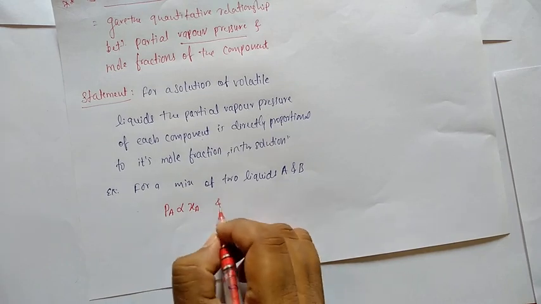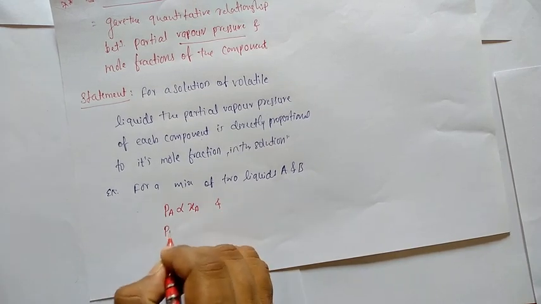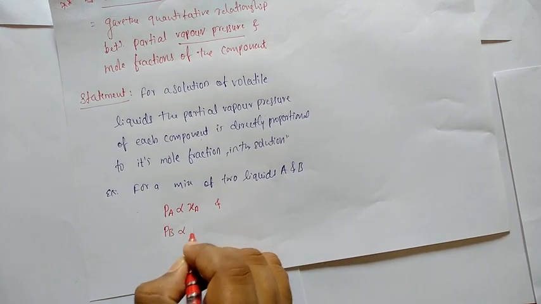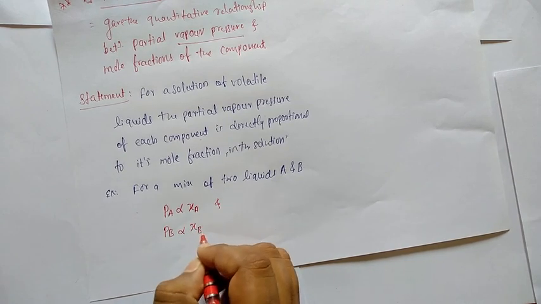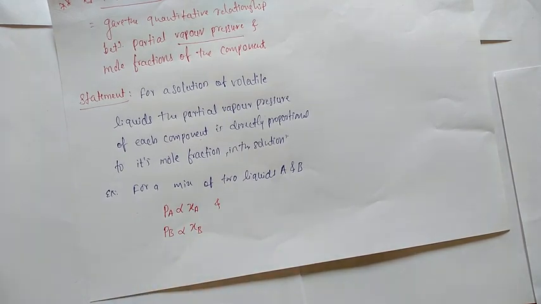Okay, and the partial vapor pressure of component B is directly proportional to the mole fraction of B. Or you can say the partial vapor pressure of a liquid in a mixture of liquids is equal to the product of the vapor pressure of the pure liquid and its mole fraction in the mixture.